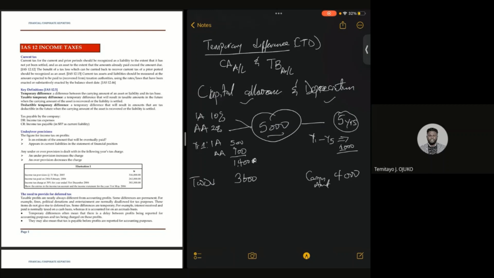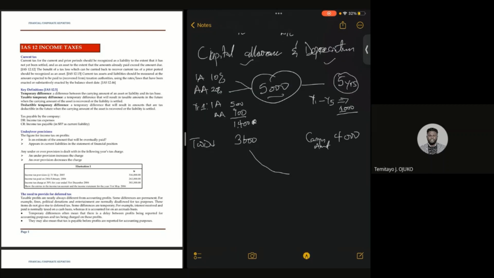Now, it is simple. There's a temporary difference of 4,000 minus 600, which is 400 naira. Take note of this. This is a typical example of a timing difference or a temporary difference. Please take note of this. Now, what has happened? The taxman is seeing it from a different perspective. From an accounting point of view, it is seen from a different perspective.